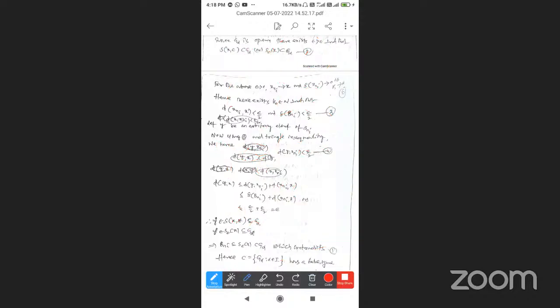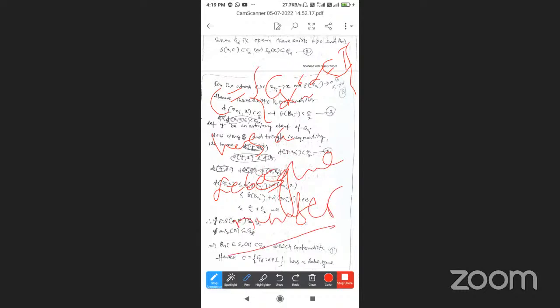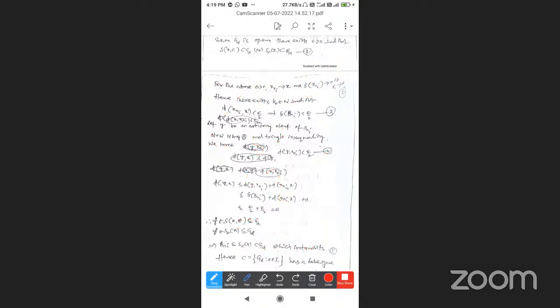Hence the cover C, the set of open sets G alpha such that alpha belongs to the index set, has a Lebesgue number. So this is the Lebesgue number. Totally we discussed 5 pages, and totally 11 pages in today's discussion of this topic.